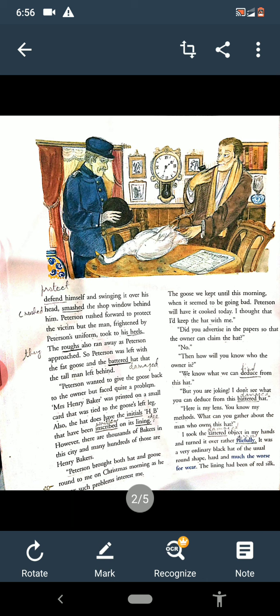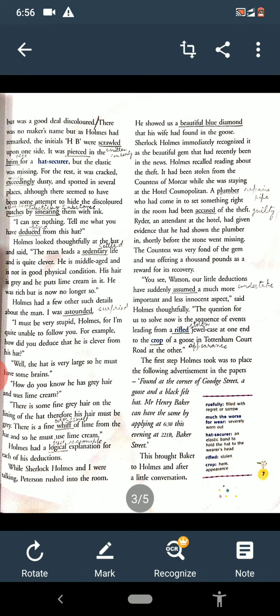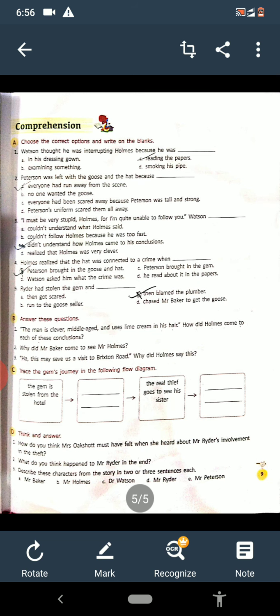So we have read this lesson and now we are going to revise the exercise of it. See the exercise: choose the correct option and write on the blank. Watson thought he was interrupting Holmes because he was in his dressing gown, examining something, reading the paper and smoking his pipe. So what did Watson think? He was reading the newspaper. Watson thought he was interrupting Holmes because he was reading the newspaper.